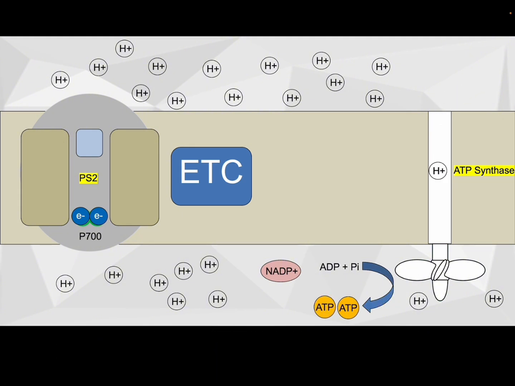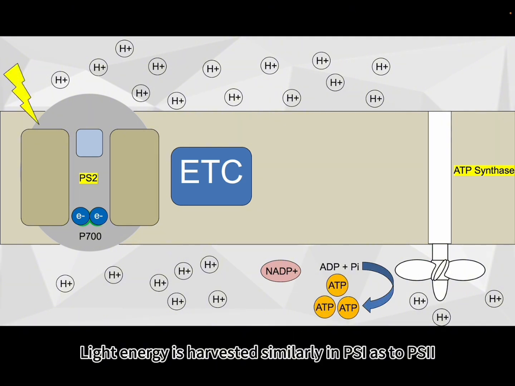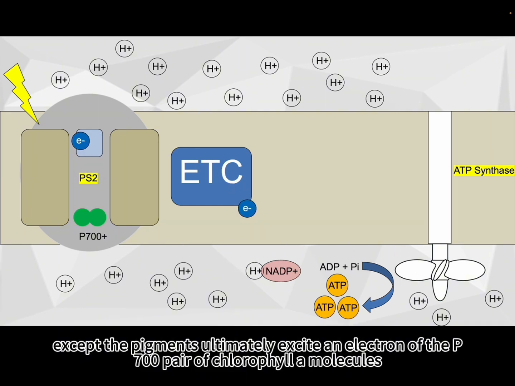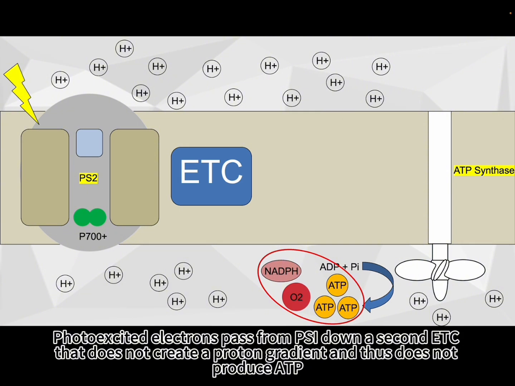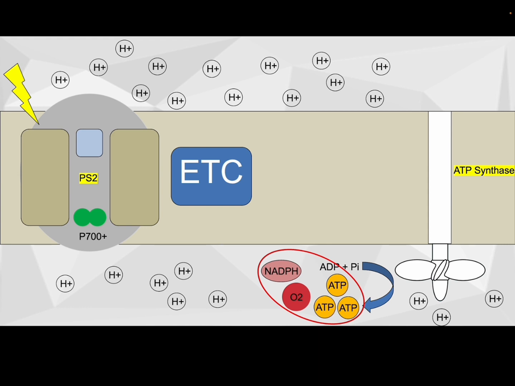Light energy is harvested similarly in PS1 as in PS2, except the pigments ultimately excite an electron of the P700 pair of chlorophyll A molecules. Photo-excited electrons pass from PS1 down a second ETC that does not create a proton gradient and thus does not produce ATP.